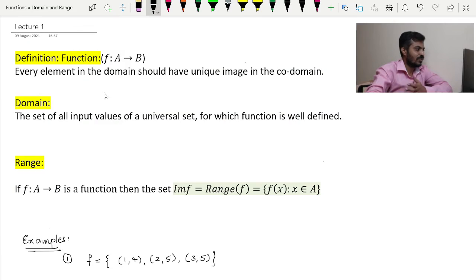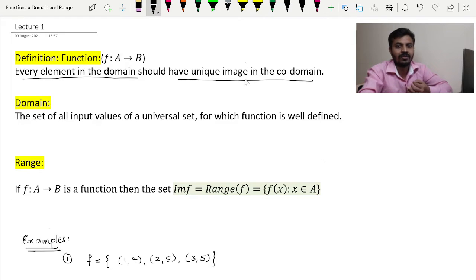Dear students, in today's class we are going to talk about domain and range of a function. But in order to understand it, the definition of function should be known to us. So first of all, let us see that definition. The definition of function says that every element in the domain should have a unique image in the codomain.